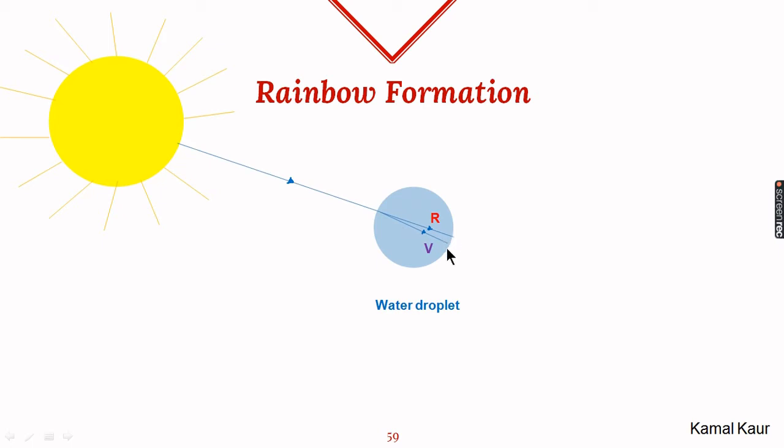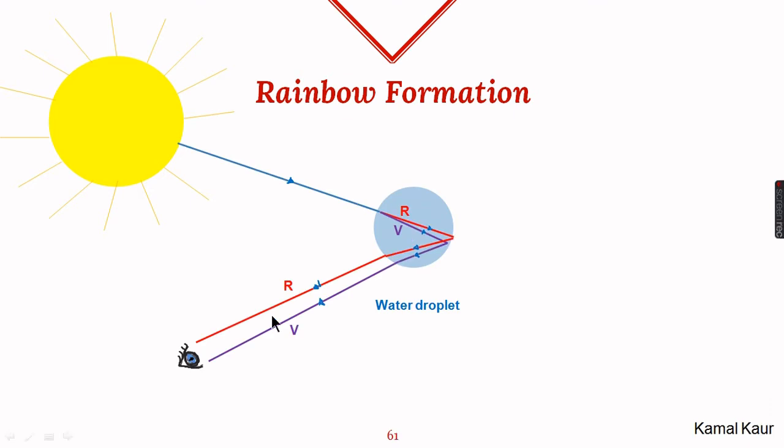These 7 colors fall on this surface, and from here they do not come out this side because they are falling at the surface at an angle which is larger than the critical angle. As a result, total internal reflection occurs and these rays come back on this side. From here, when they reach this surface, again they will move from denser to the rarer medium and their path will change further. These rays on entering our eyes appear in the form of a rainbow. So we are able to see 7 colors of the rainbow. Red color is towards the top and violet color is towards the bottom of the arch-shaped rainbow.